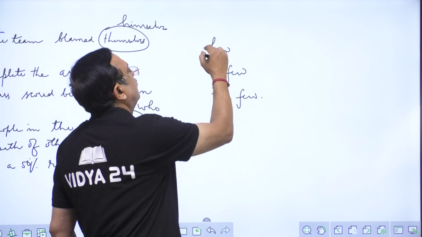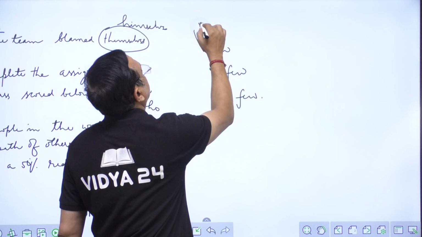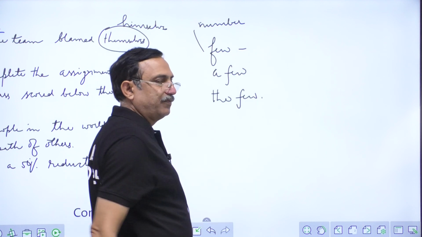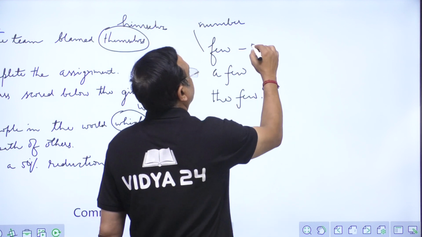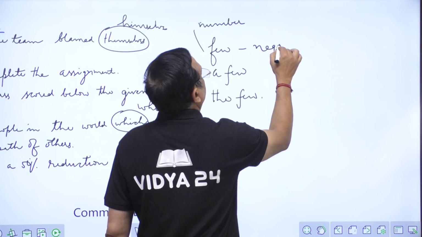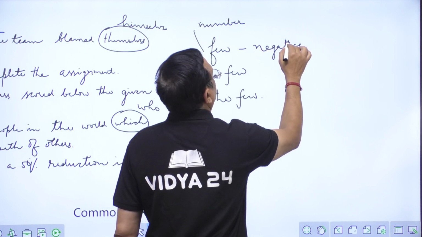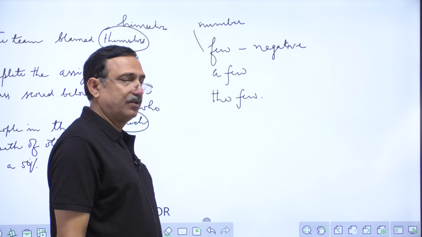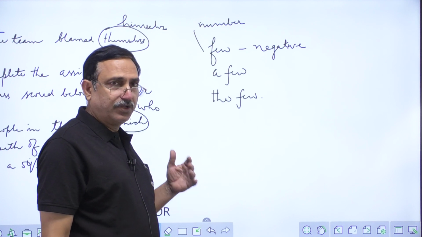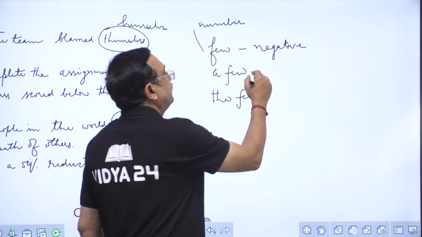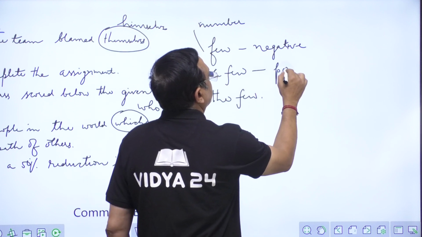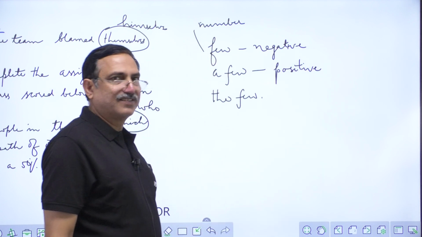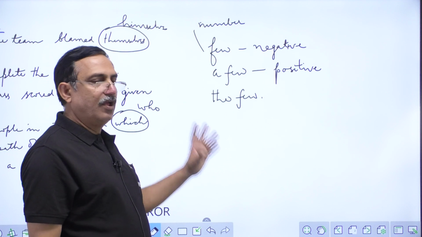First of all, few stands for number. Few is used for negative. For example, if no student has come, we will say few students have come. It means not even one has come. As far as a few is concerned, we use it for positive. A few students have come means some students have come. So it has to be used for positive only.